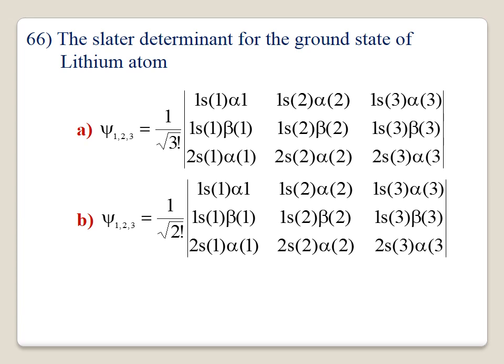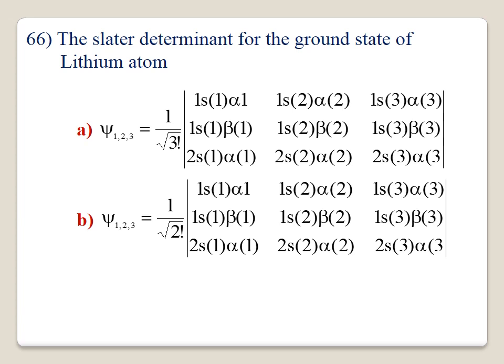The first term is psi 1 2 3. Three electrons are involved, which are present in the orbitals 1s2 2s1. The 1 by root n is the normalization constant. Here the 3 electrons are involved. Therefore the normalization constant is 1 by root 3. That is correct. The second one is wrong because it is 1 by root 2.